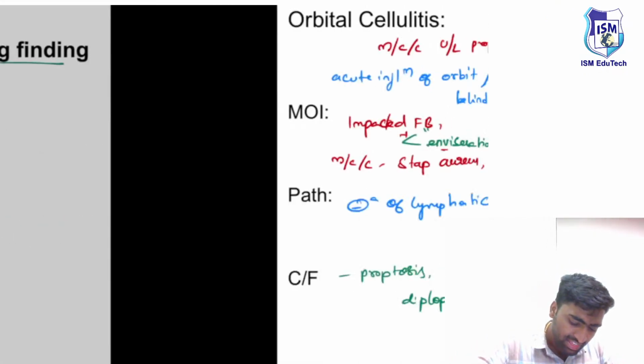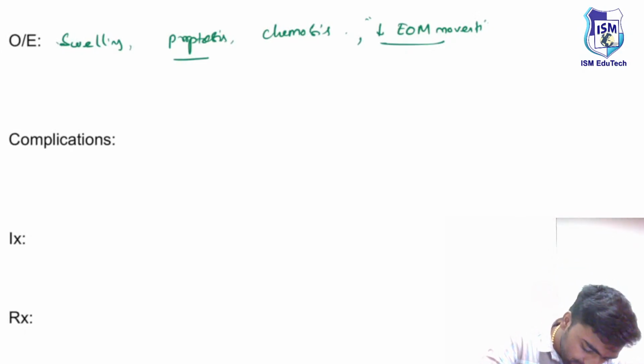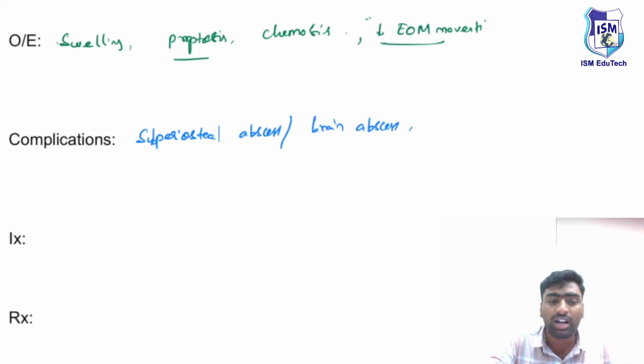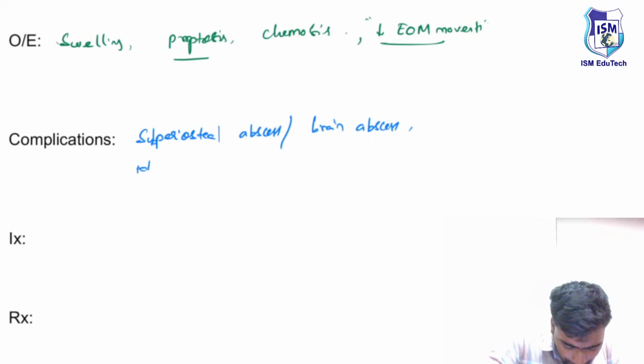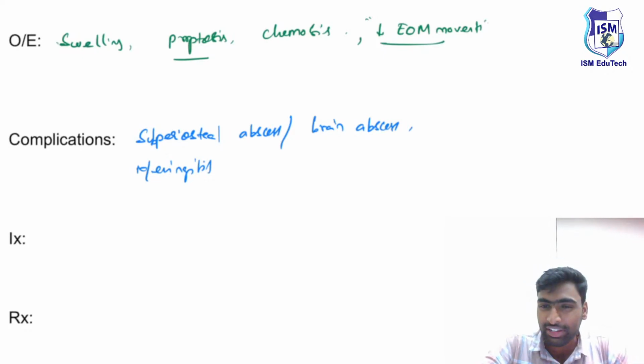So just remember the complications of orbital cellulitis: subperiosteal abscess, brain abscess, or meningitis. And this orbital anatomy is very simple, fine.